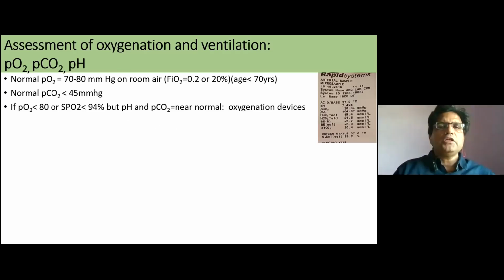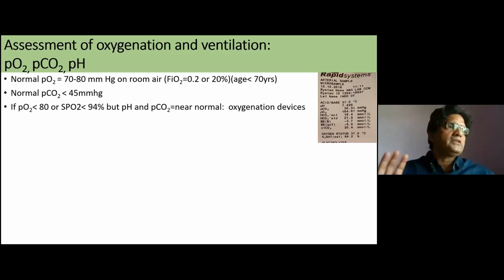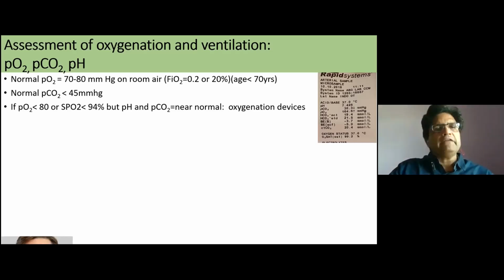If it is near normal, then we can very well say this is type 1 respiratory failure. Just like in COVID cases in the initial period, there is no problem in CO2 diffusion, because CO2 diffuses more easily than oxygen. So PO2 suffers first, and oxygen is not able to diffuse into the blood. So this is type 1 respiratory failure.